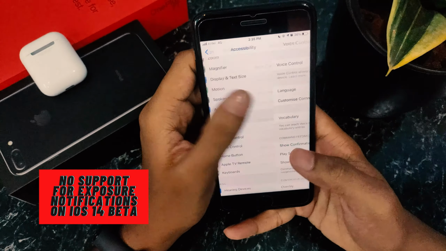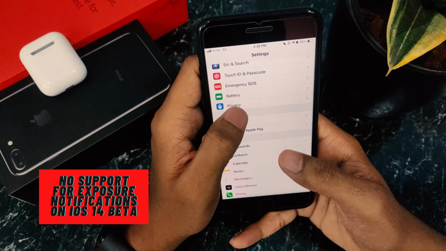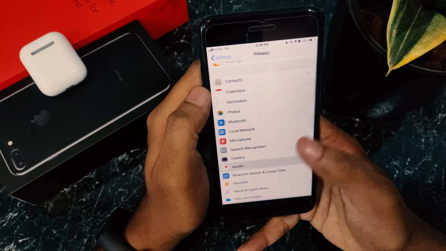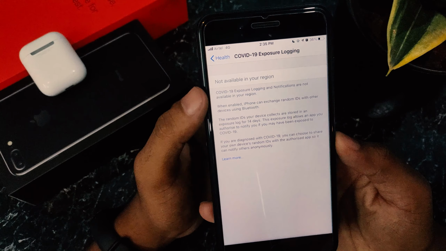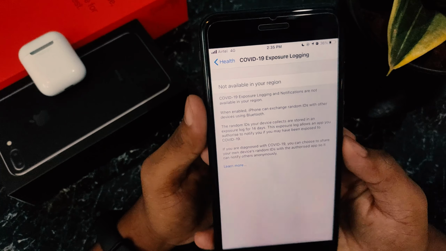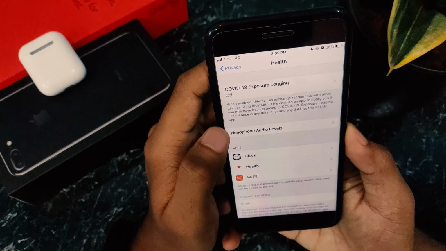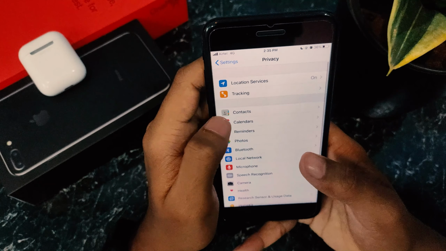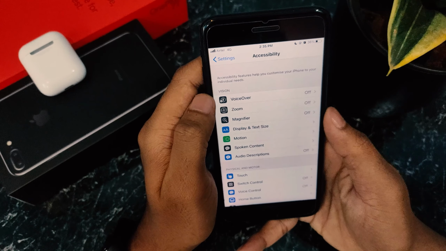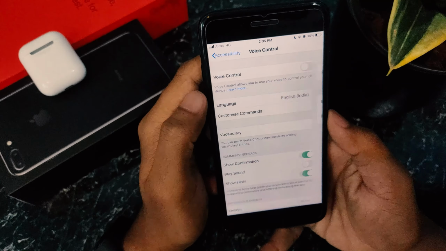Talking about exposure notifications, on iOS 14 beta, exposure notifications have been removed. Now it won't be supported on iOS 14 beta, but if you want to take a taste of it, you can downgrade to iOS 13.6 beta. Talking about other features, now you have support for 2 more languages in voice control, that is English India and English United Kingdom.